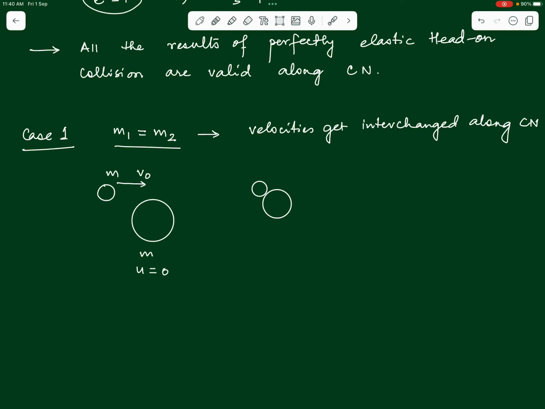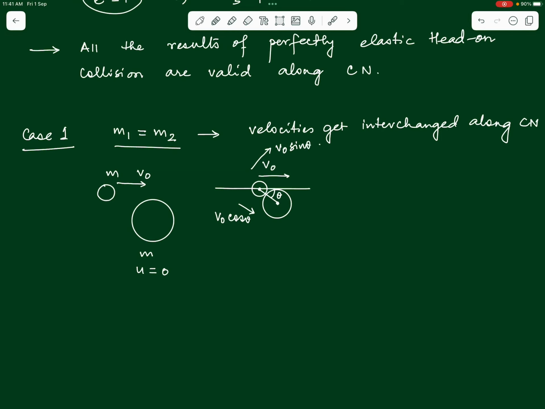So when this second body comes from behind and hits the first body, they exert forces on each other along the common normal, and it is only along the common normal that they interchange their velocities. If we assume that the direction of the common normal makes an angle theta with the initial direction of motion of the first body, can we say that the component of its velocity along the common normal will be v naught cos theta, and the component of v naught along the common tangent will be v naught sin theta?